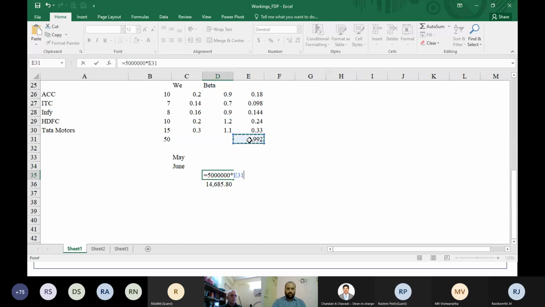Into the beta of your portfolio, divided by the value of your futures. You need to hedge 337. What is the lot size? You divide this by the lot size. Approximately, you need to hedge 5 lots to hedge your portfolio.